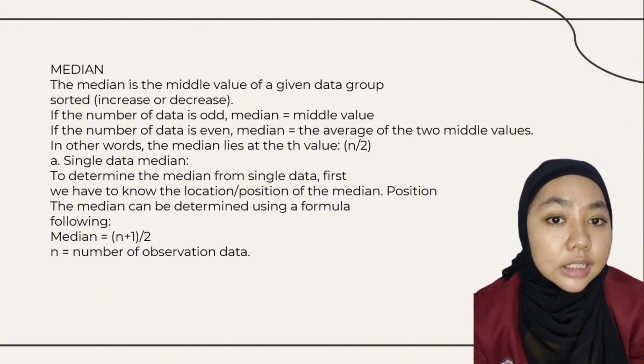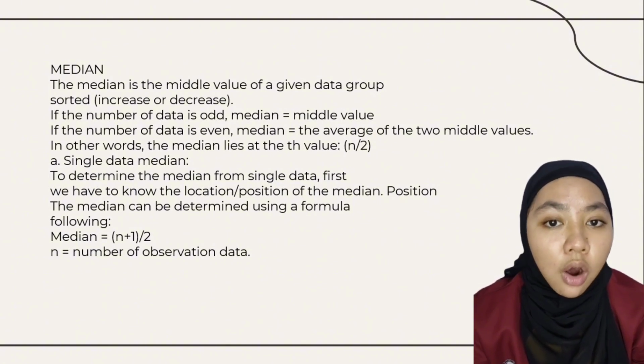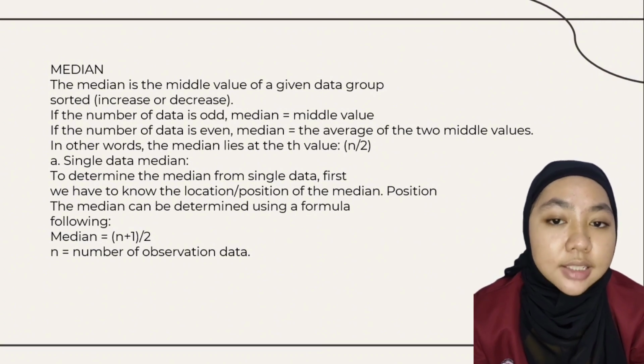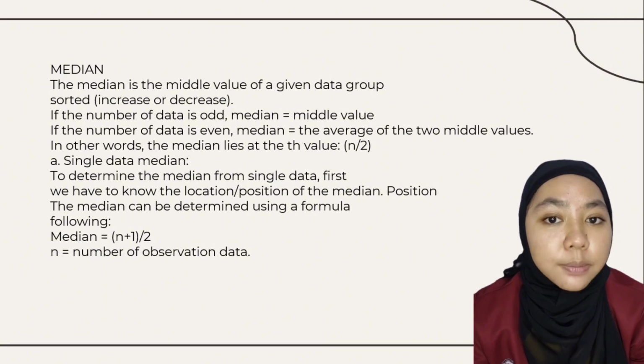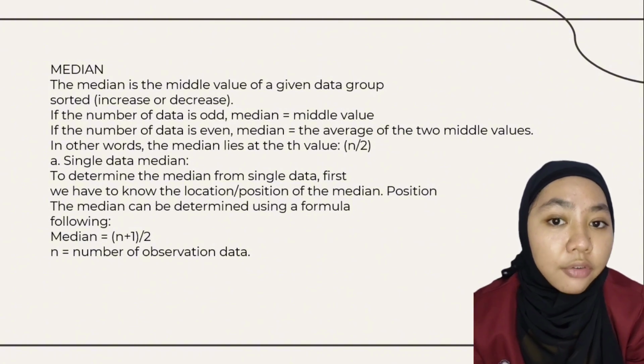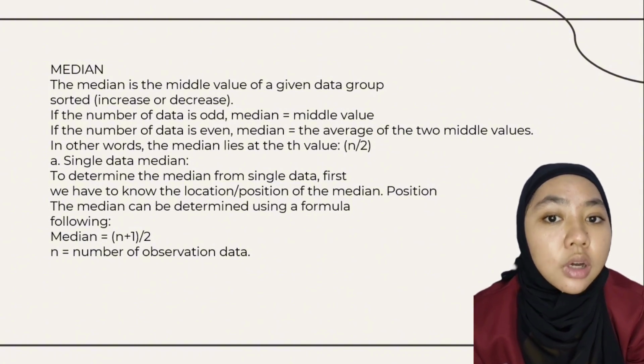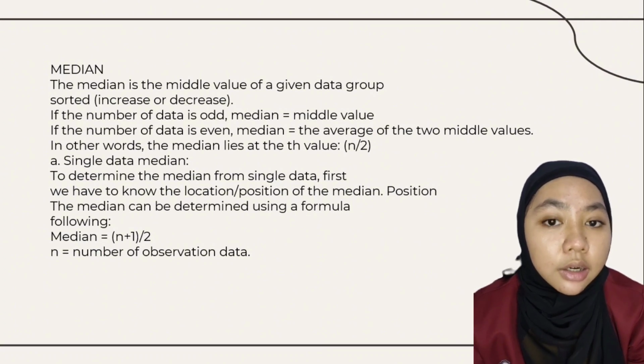Median. The median is the middle value of a given data group, sorted in increasing or decreasing order. If the number of data is odd, the median equals the middle value. If the number of data is even, the median equals the average of the two middle values.